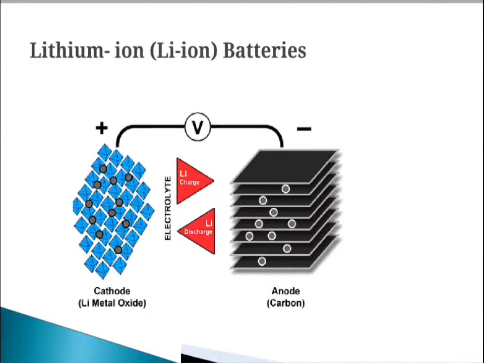The next battery is the lithium ion battery. In the lithium ion battery, unlike lead and nickel based architectures, lithium ion uses a cathode, that is the positive electrode, an anode, the negative electrode, and an electrolyte as a conductor. The cathode is a metal oxide and the anode consists of porous carbon.